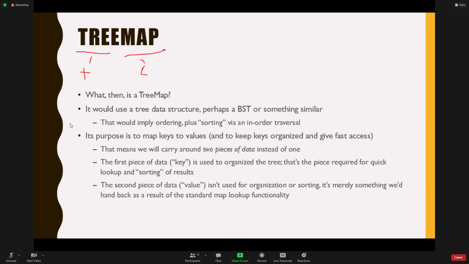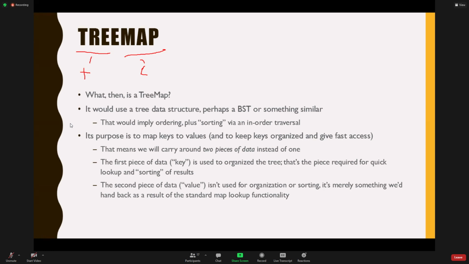Now, I hope some of you have heard about maps before. Even in Python, some of your instructors might have covered this because Python has a thing called a dictionary. In a dictionary, you can give it two things. I give it one word that becomes the lookup, and we call that the key. Then you can give it a second word, the thing that you look up and return, and that's called the value. So you give it key-value pairs, and in the future, if you give me the key, I'll hand you back the value. Or if you ask, is this key in there? I'll say, no, it's not. So dictionaries in Python are exactly the same idea as a map in Java.